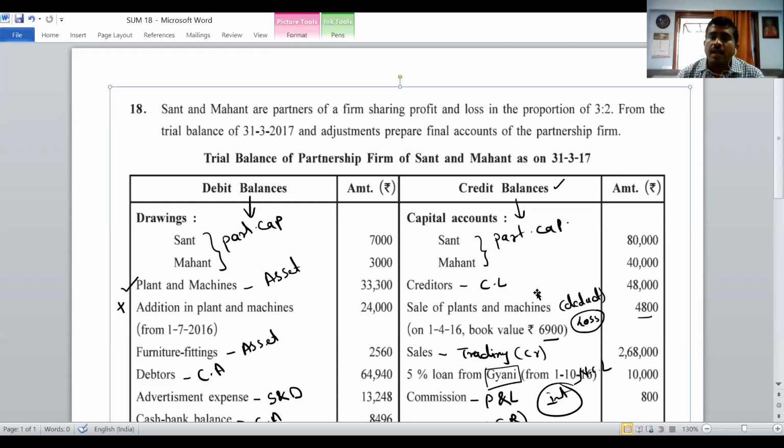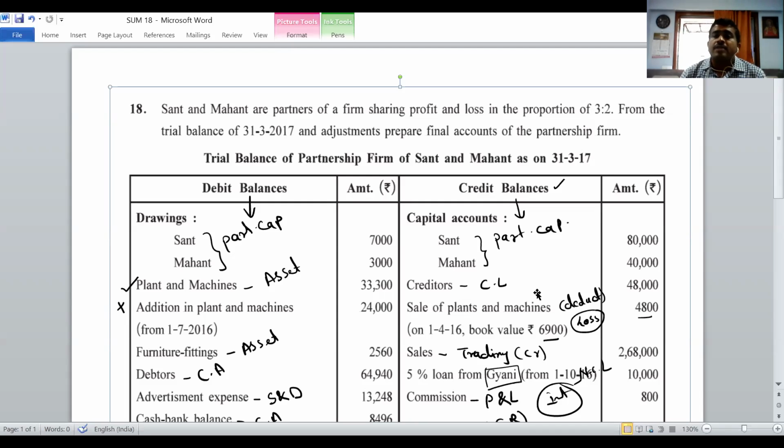Then comes the creditors. Go to the balance sheet, liability side. Write down the capital account, Sant and Mahant. Leave 2 lines more. Then give the heading non-current liabilities and leave 2 lines. Then give the heading current liabilities, creditors. No tick mark is there, so in the outer column, 48,000.